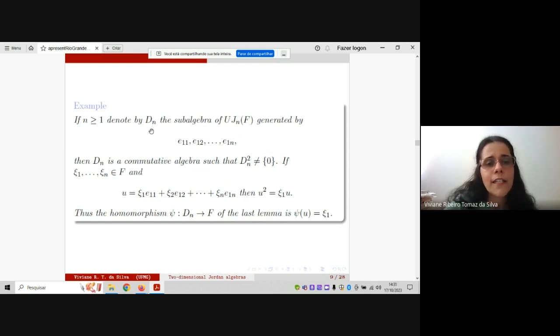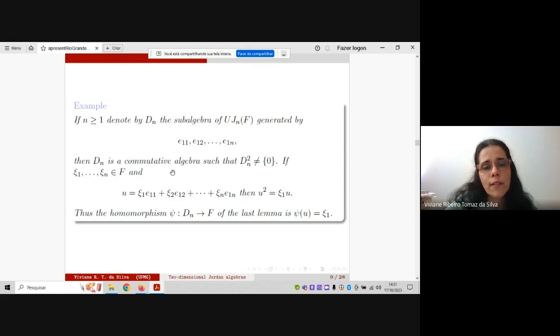Take n and denote by D_n the subalgebra of UT_n(F), the upper triangular matrices, which with that product is a Jordan algebra. But the subalgebra of UT_n(F) generated by these elements, the elements of the first row of the matrices, okay? Take these elements with the product given here.